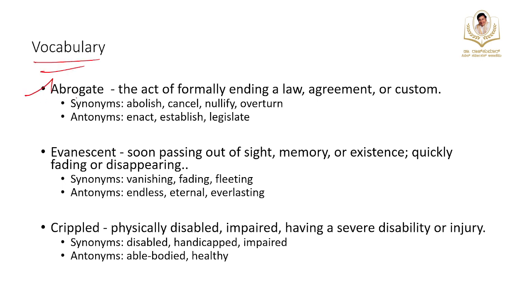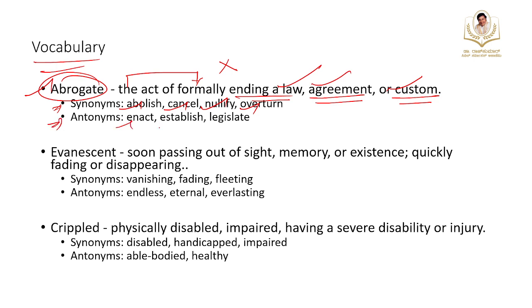Last part of the discussion is your vocabulary. The first word is abrogate, which means the act of formally ending a law or agreement or any custom which is already in practice, already in the provision. Synonyms: abolish, cancel, nullify, overturn. Antonyms: enact, establish, legislate.